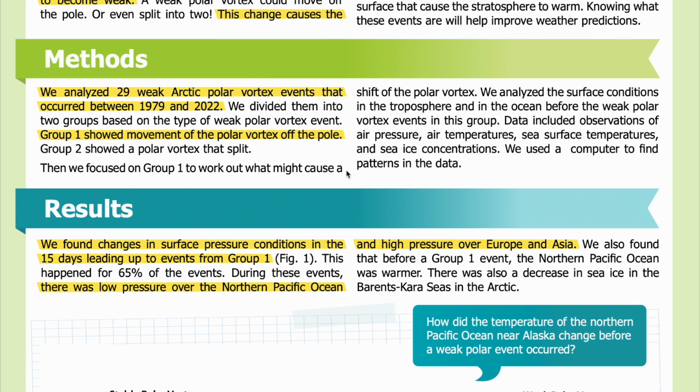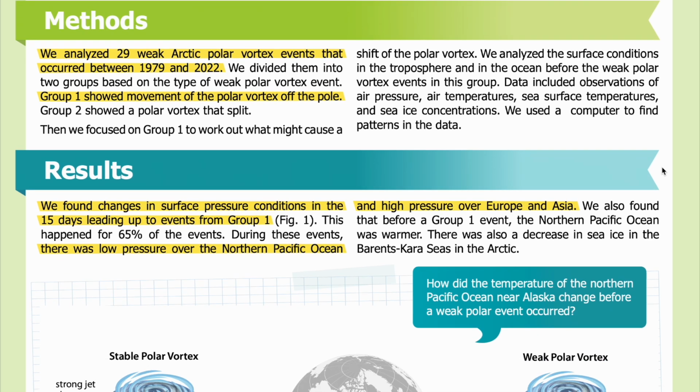Then we focused on Group 1 to work out what might cause a shift of the polar vortex. We analyzed the surface conditions in the troposphere and in the ocean before the weak polar vortex events in this group. Data included observations of air pressure, air temperatures, sea surface temperatures, and sea ice concentrations. We used a computer to find patterns in the data.